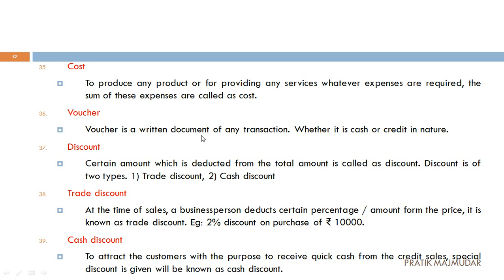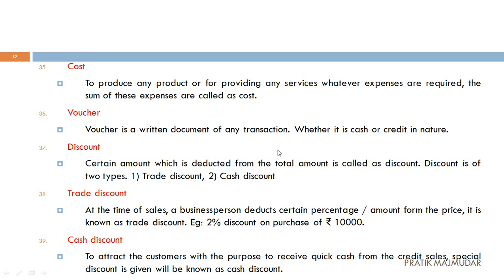Voucher, that means a written document, whether it is credit, whether it is in cash, whether you have paid some wages. So if you are getting some receipt, that is also considered as your voucher. If you fill petrol of rupees 200 and you are getting one bill from their side, that is also considered as a voucher. Next one, that is discount. Now what is called as discount?